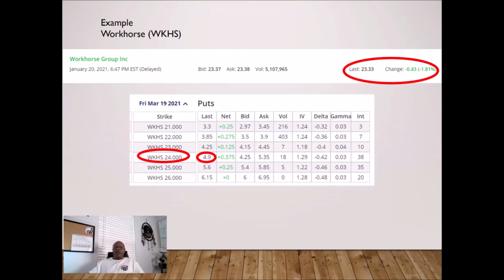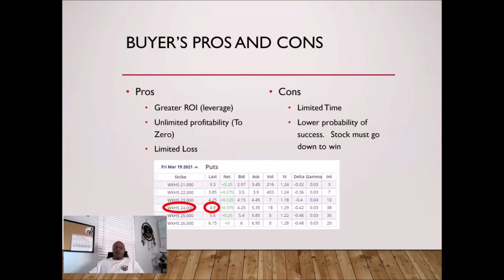Let's look at it from the buyer's perspective. All right, here are the pros and cons. Buyer's perspective. Bottom line, the pro is he can generate a much greater return on investment. For example, that Workhorse strike price of 24 expiring on March 19, he paid $490 for one contract.